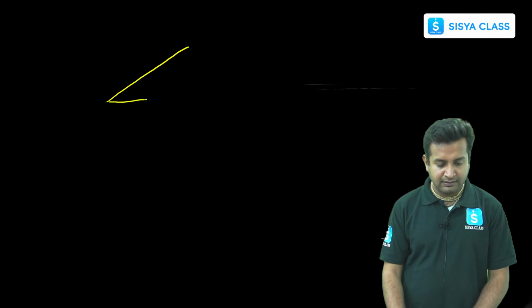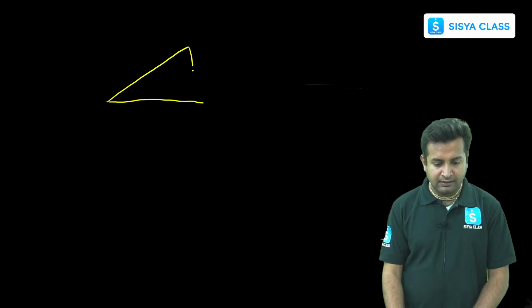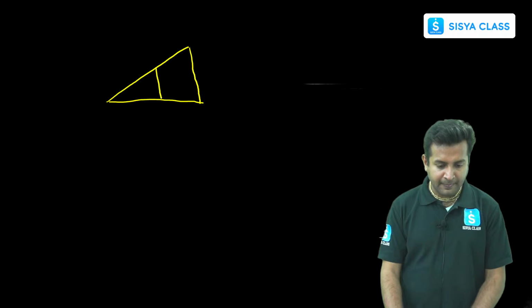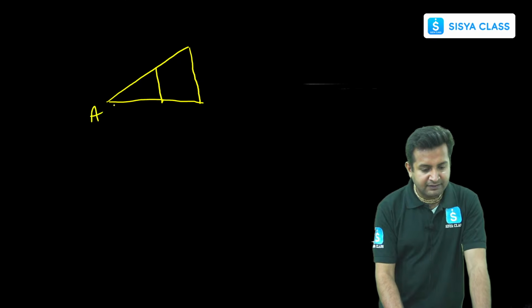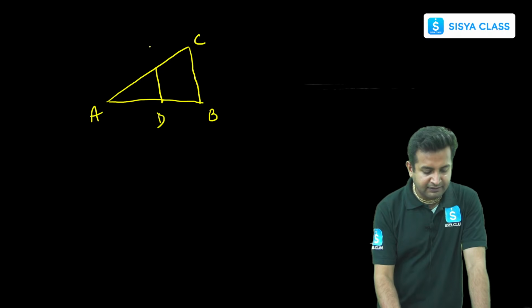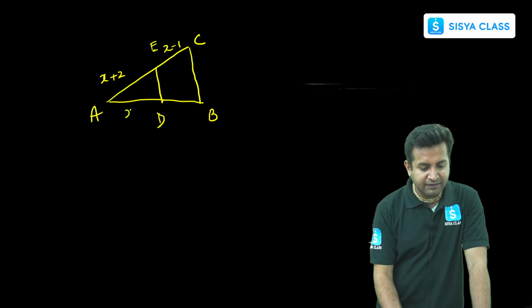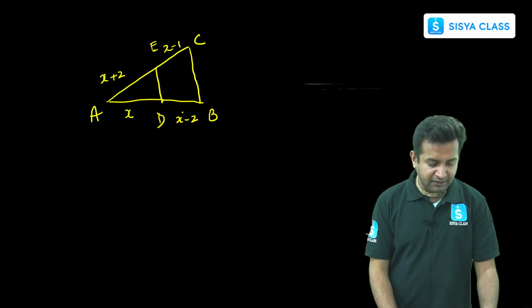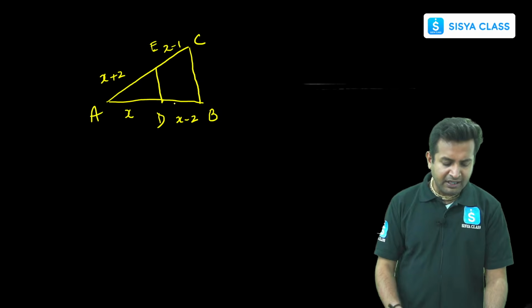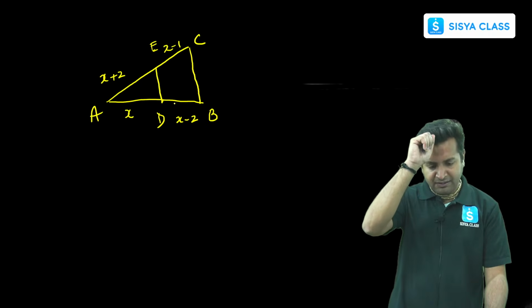What they have given is, we have a diagram, right? So the diagram is something like this. Okay, this is A, this is B, this is C, this is D, this is E. So they have given x plus 2, this they have given x minus 1, this they have given x, and this they have given x minus 2, right? Now related to this, they have asked us to find the value of x.